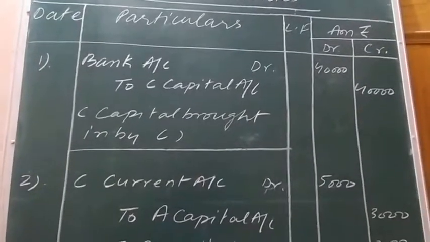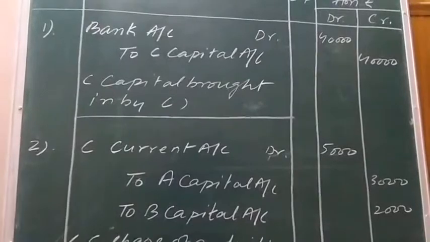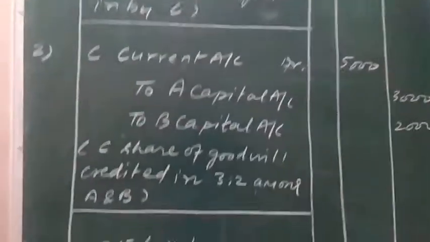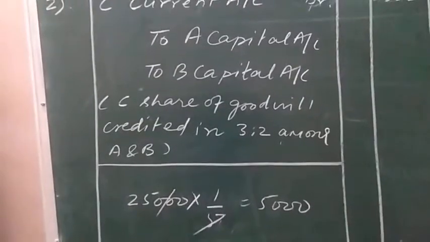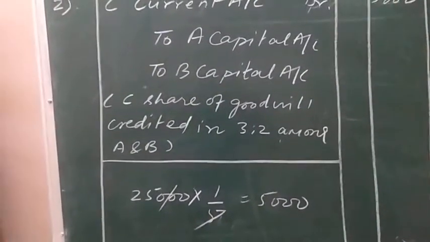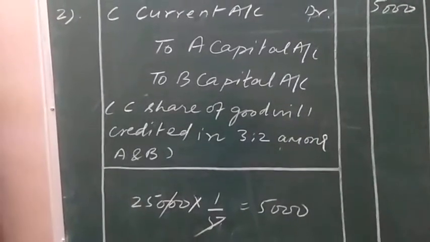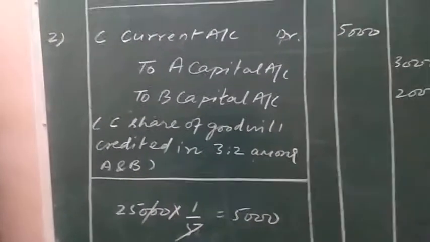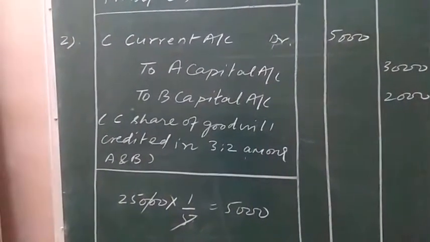Now you can see in the question, the total firm goodwill is 25,000 and the new partner is supposed to bring goodwill in accordance with his share within the firm. The share of C within the firm is 1/5.